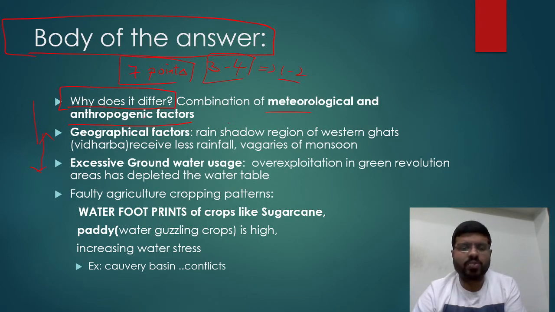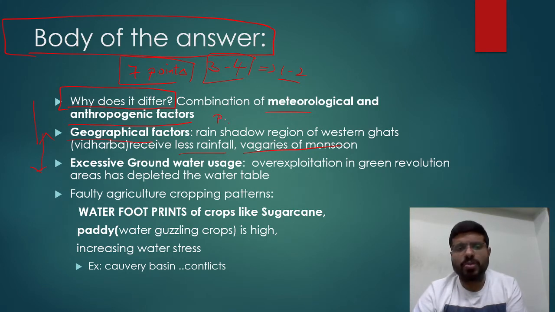As part of this, one of the factors which I have identified is geographical factors or meteorological factors. So as part of the geographical factors, you can see the rain shadow region of Western Ghats, like the Vidarbha region, the Rayalaseema region of Andhra Pradesh, Telangana region, northern Karnataka, which are receiving less rainfall, and they're always subjected to vagaries of monsoon.